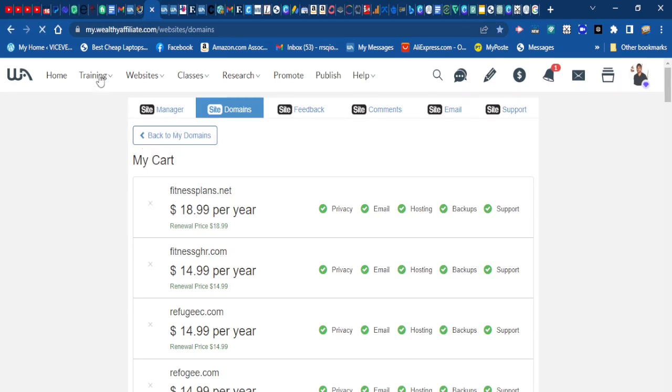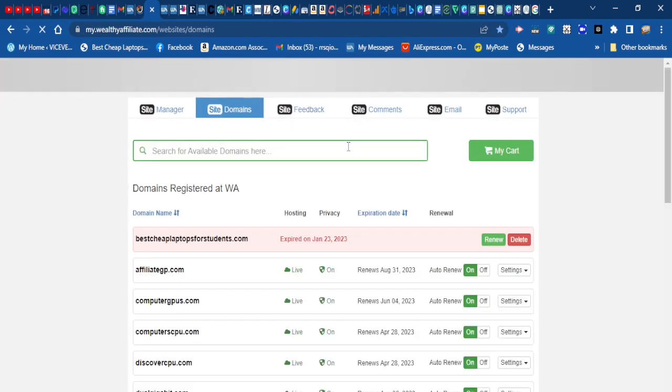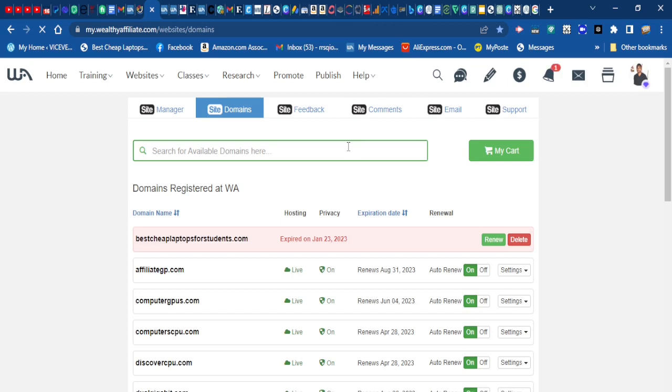So on the Working Affiliate platform, it is very easy to get a new domain name for your online business, new domain name for your website. So if you want to change your domain name, I will highly recommend you go with the Working Affiliate platform. If you want to check the platform that I'm talking about here, the link is in the description down below.